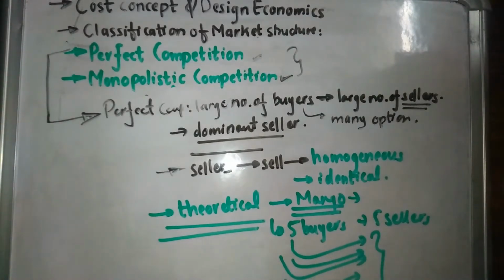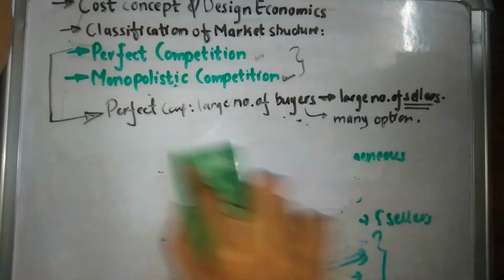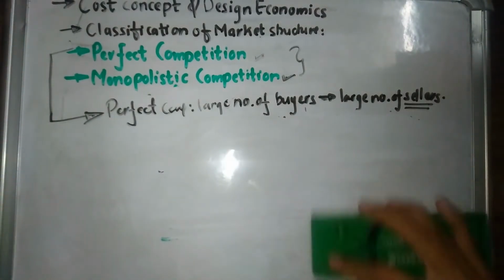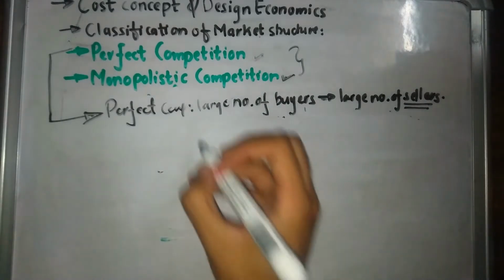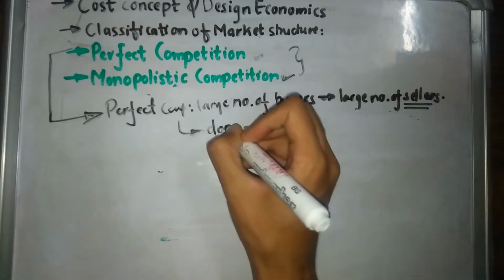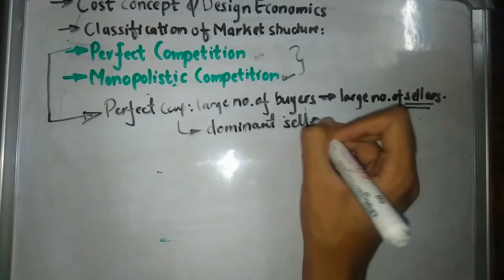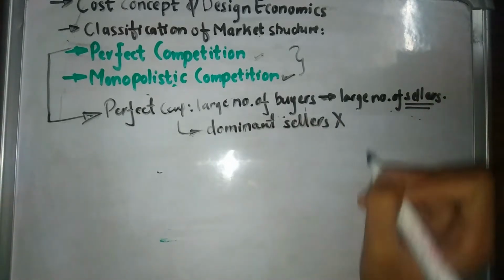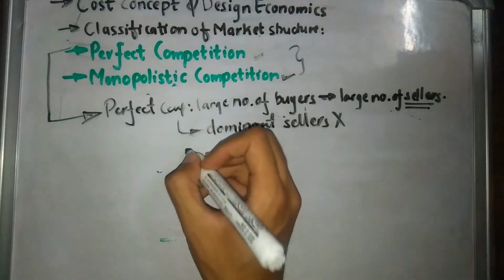There are going to be certain properties of perfect competition, so we're going to talk about that. Since there is no dominant seller and there are a large number of buyers and sellers, first, as I've already told, dominant firms or companies don't exist in this type of market, and the products are completely homogeneous.